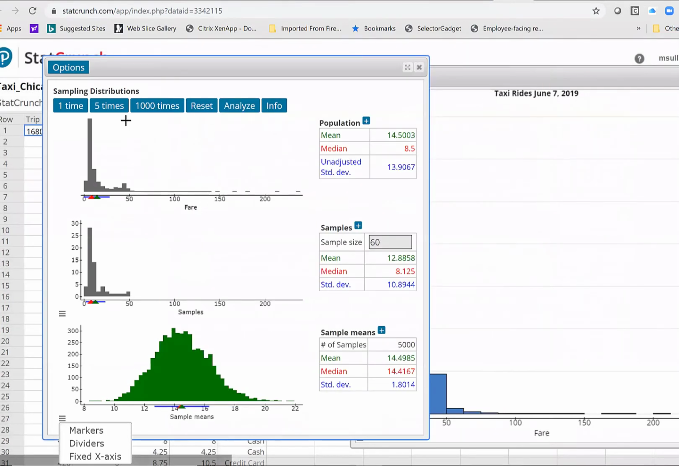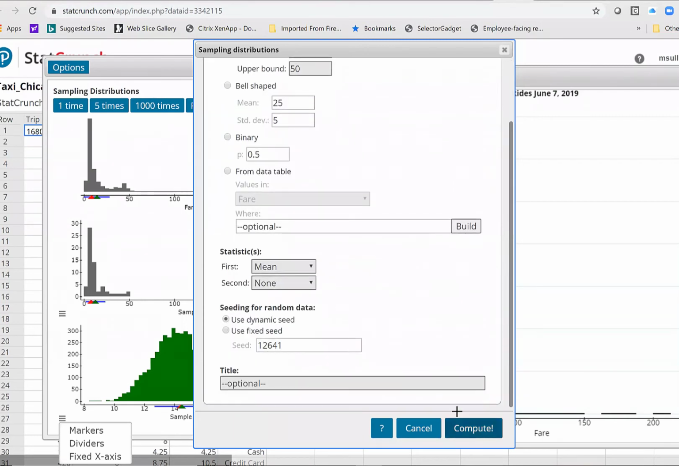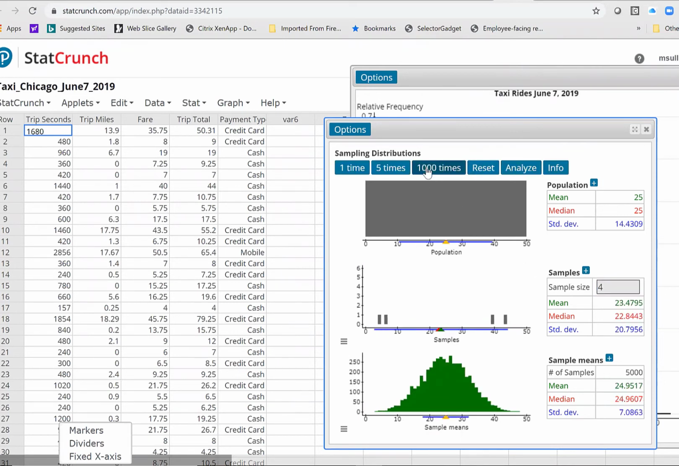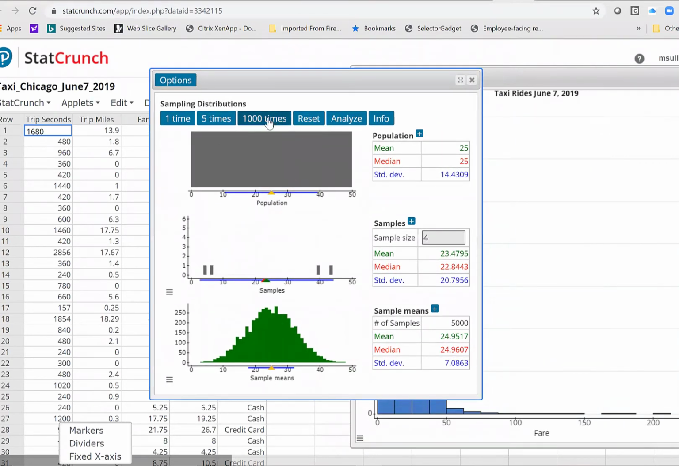Well, here, let's do this. Let's say I have a uniform distribution. Remember, uniform distribution looks like a rectangle. The mean of this is 25, the standard deviation 14.4. I'm going to make my sample size 4. What do you think? It's pretty bell-shaped, yeah. Pretty bell-shaped with a sample size 4. You see that?